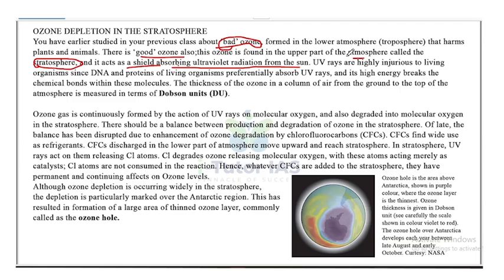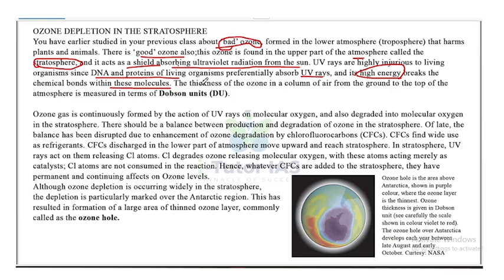The UV radiation is highly injurious to living organisms, since DNA and protein of the living organisms preferentially absorb UV rays, and its high energy breaks the chemical bonds within these molecules. So why is UV radiation harmful to living organisms? It's because DNA and protein molecules have a preferential absorption tendency for UV rays, and these are high energy radiations that have the capacity to break the chemical bonds within these molecules.